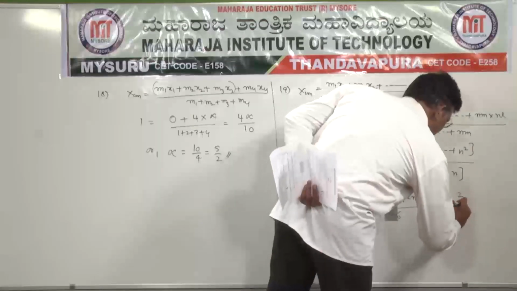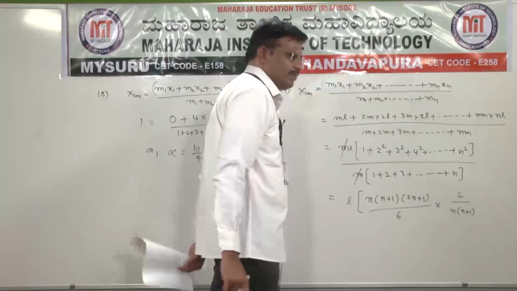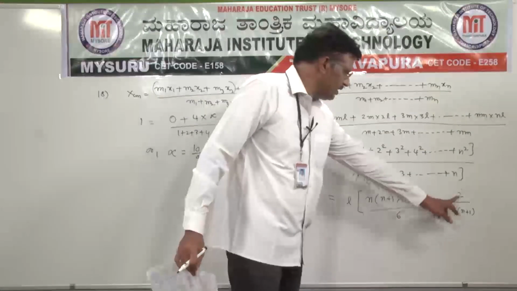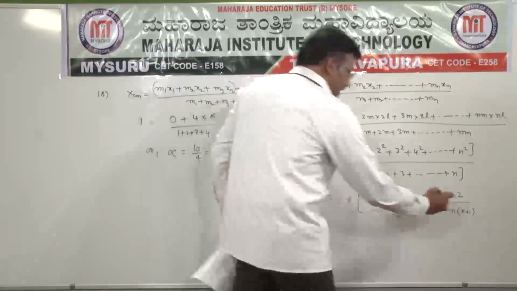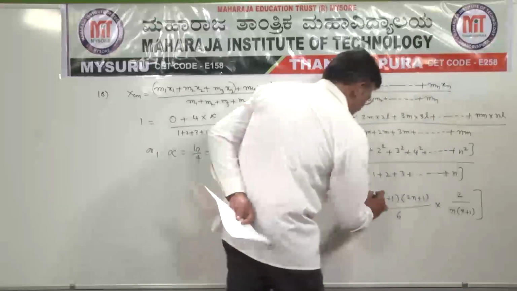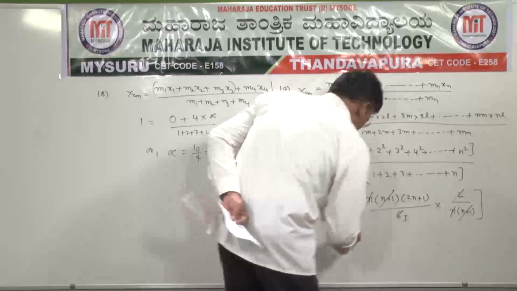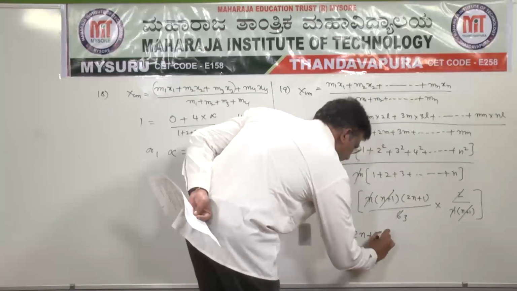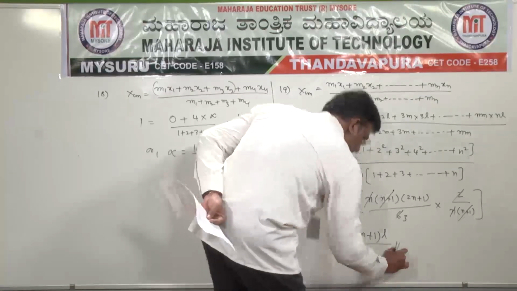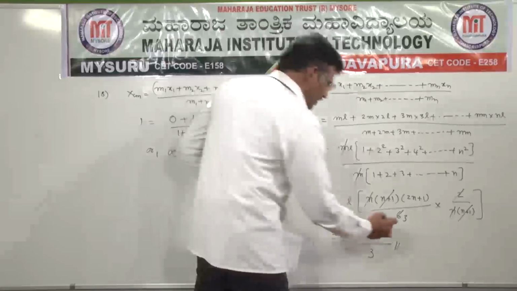Actually the formula is n into n plus 1 by 2, but it is in the denominator, that's why I can write 2 divided by n into n plus 1. See here, n plus 1 cancels, 2 ones are 2, 3 twos are 6. So the remaining is XCM is equal to 2n plus 1 into L divided by 3, which is the answer. So that is option B.